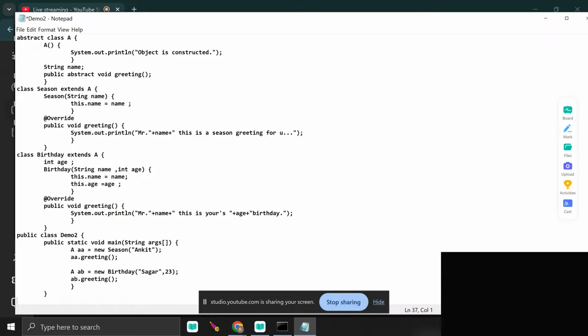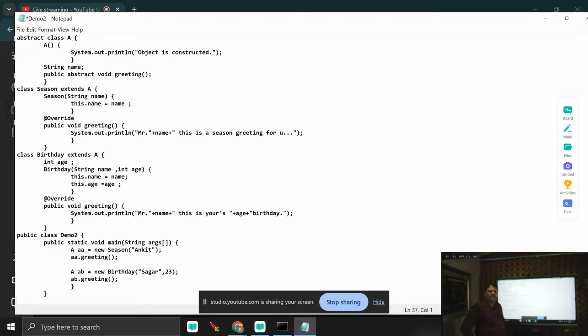Check here. When I call the child class constructor, does the child class have the constructor parameters? There are two parameters. Yes. The first parameter is what? The string, Sagar. The second parameter is what? 23. Now you see what actually happens here. When the JVM calls the child class constructor, the child class constructor must implicitly call the base class constructor. What does it print? Another time, object is constructed. Then it prints, name is initialized, the name is Sagar and age is 23.